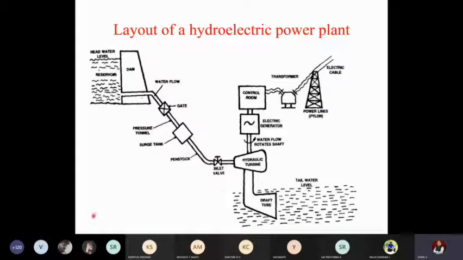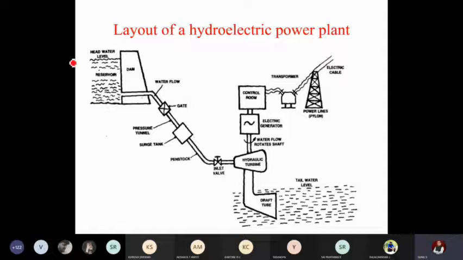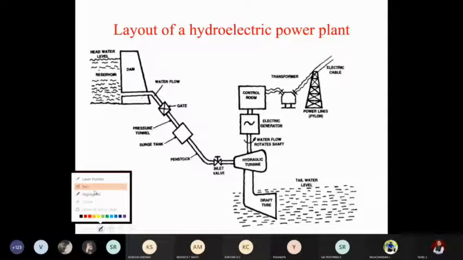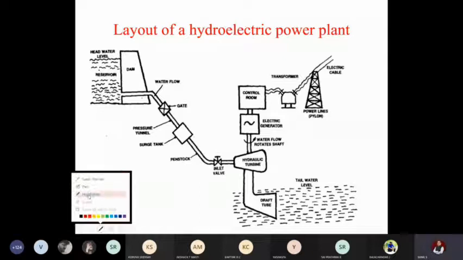Potential energy is usually given by the expression P = ρgh. It increases with the head, or height, at which the water is stored. With respect to ground level, there is some height difference, so the water has some potential energy. You can see the water starts flowing at this point, and the turbine is located at this point. The difference is called the head. So it will have some potential head.